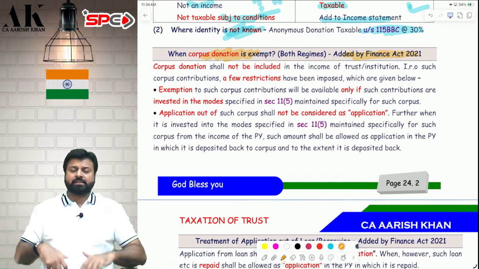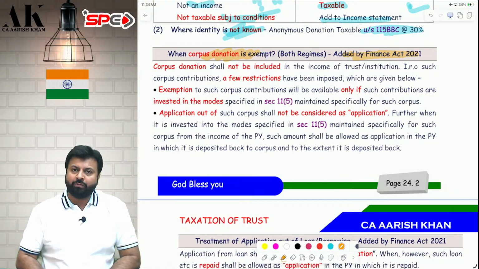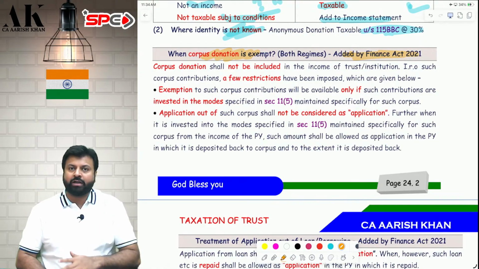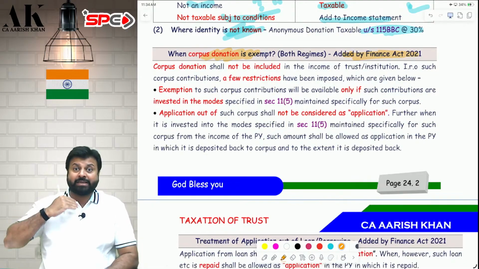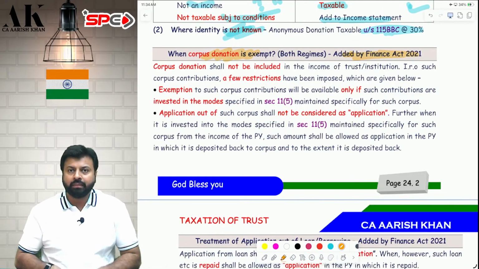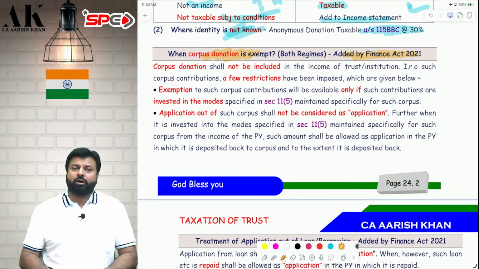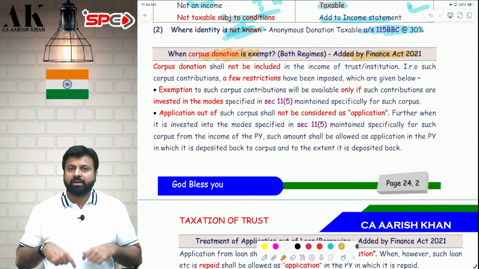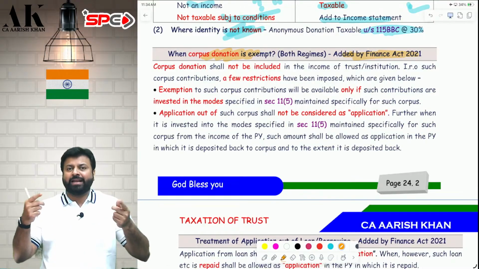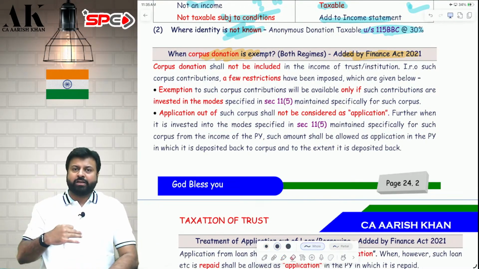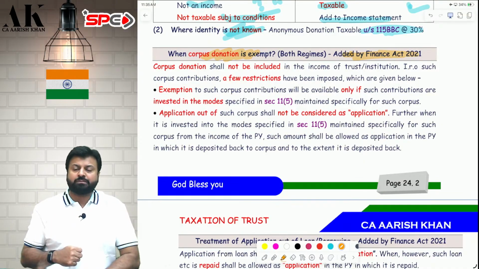Blindly, no tax. But after 2021, from 1st April 2021, they brought a dangerous amendment which is divided into 3 steps. Step number 1. Suppose in the current year, 25-26, I received 10 crore as a corpus donation. Now it is not blindly exempt. Earlier it was blindly exempt. Now it is divided into 3 steps.